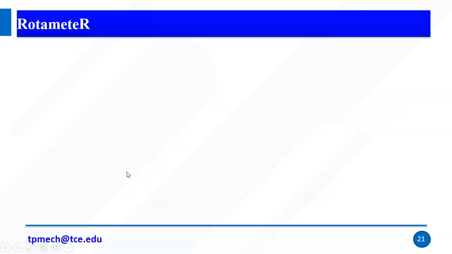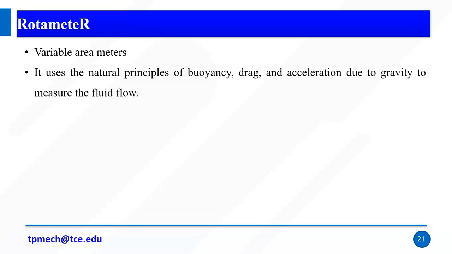The next is the rotameter. Again, it is a variable area meter. It uses the natural principles of buoyancy, drag, and acceleration due to gravity on the fluid. In the rotameter we have a float, and there are many forces applied on it: one is buoyancy, another is drag, another is gravity. With the balancing of all these forces, the float rises, and from the position of the float we can measure the flow.